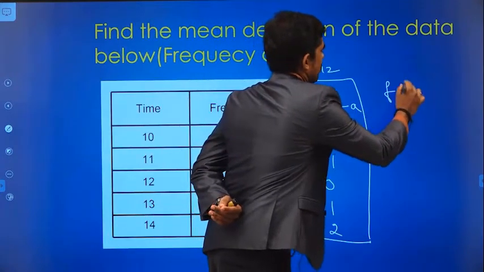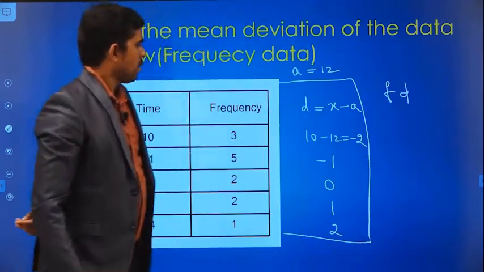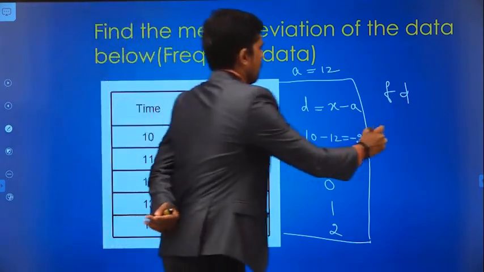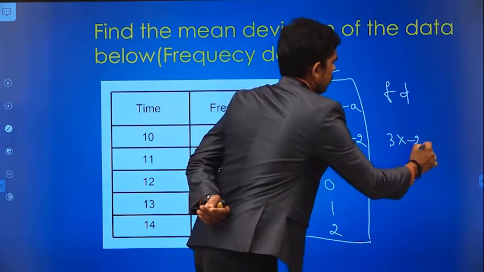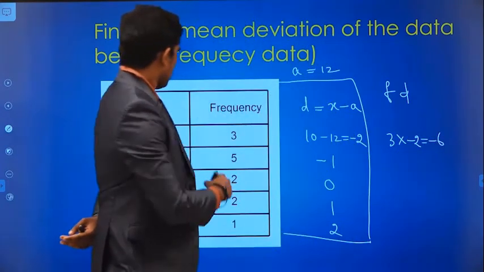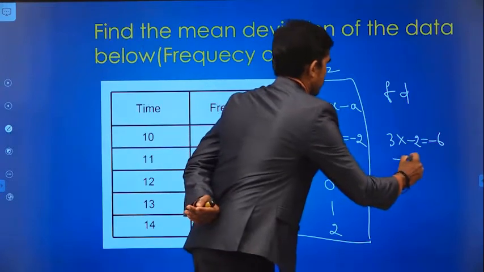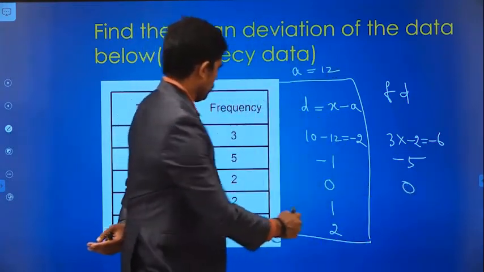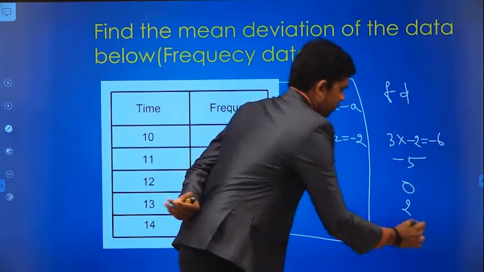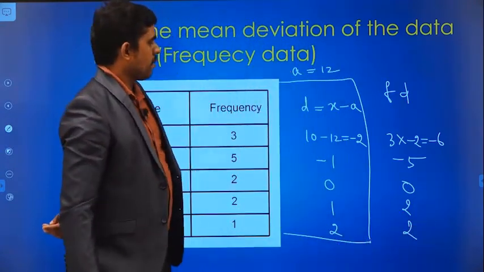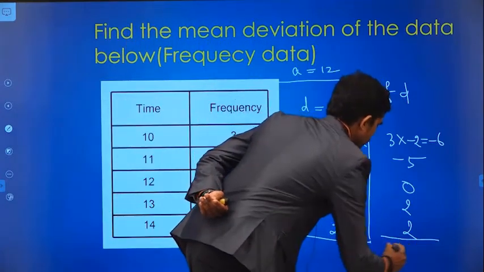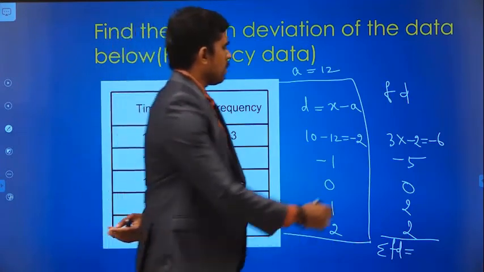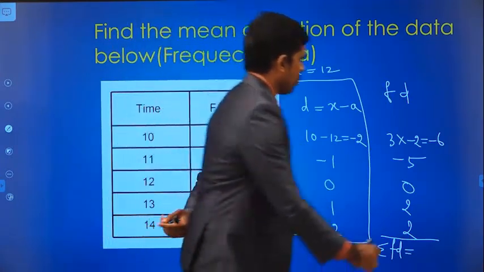Then find FD, the product of F and D. Here F is 3, so 3 into minus 2 is minus 6, then 5 into minus 1 is minus 5, 0, and 2, 2. These are all the values of FD. Then add all these values to get summation FD: minus 11 plus 4, so minus 7.